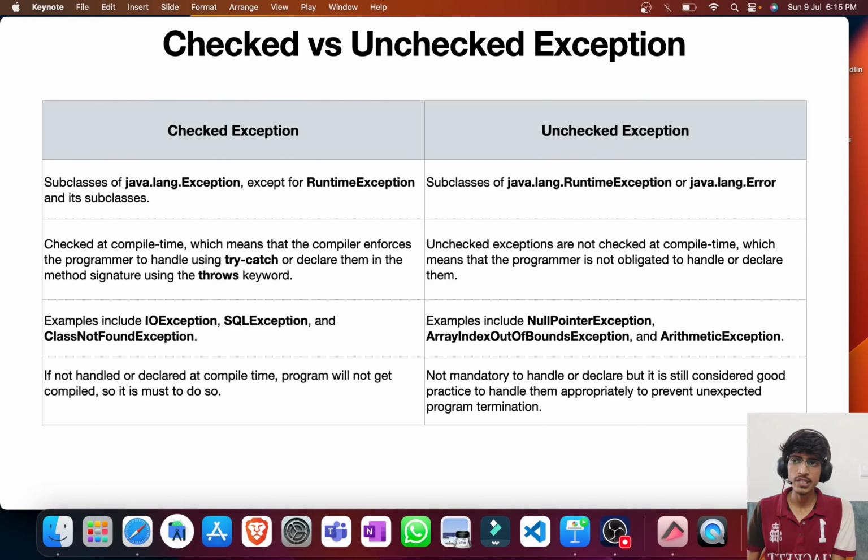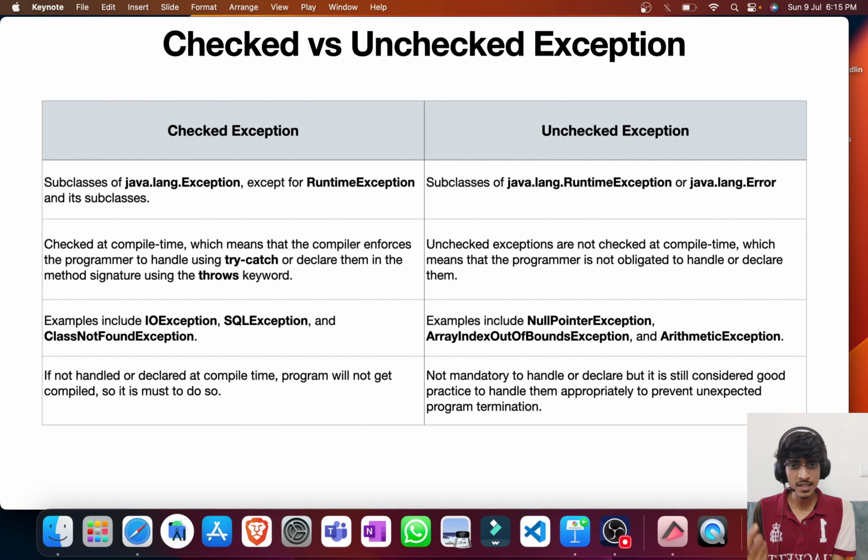The checked exceptions are checked at compile time, while the unchecked exceptions are ignored by the compiler. If there is a checked exception, of course we have to handle it in the beginning itself, otherwise it will not allow our program to compile.